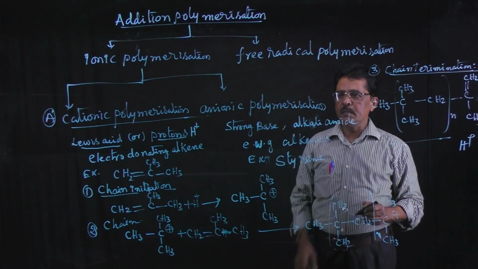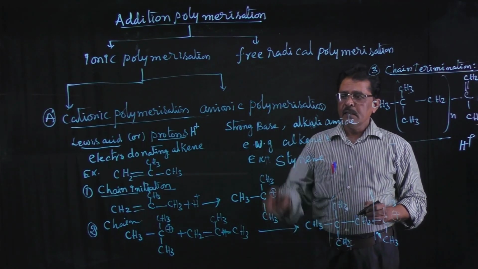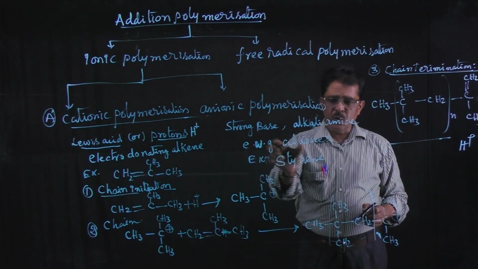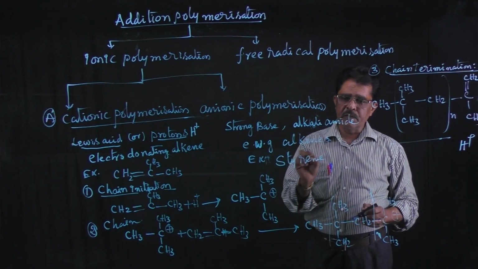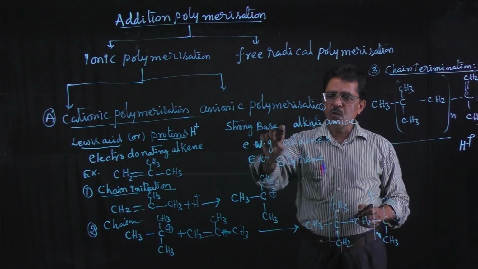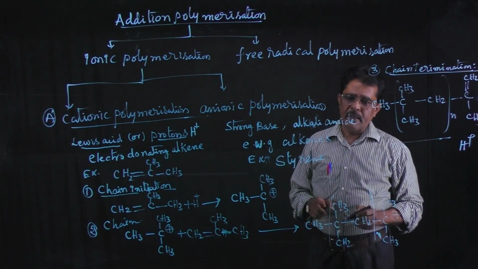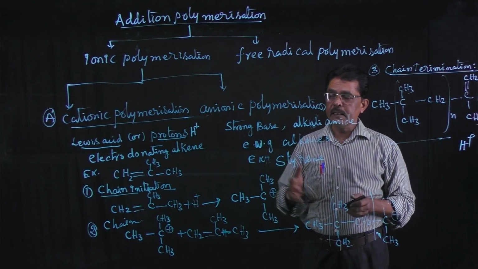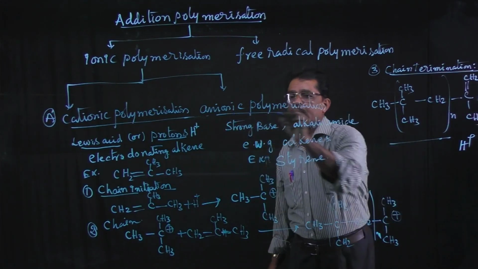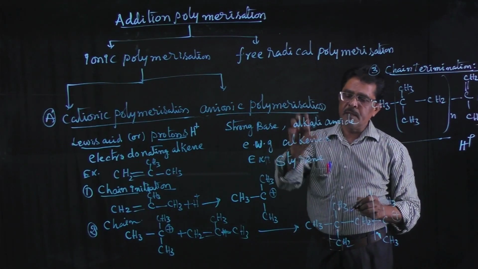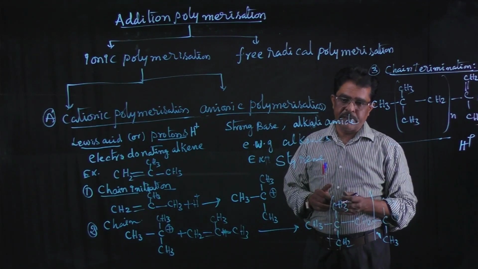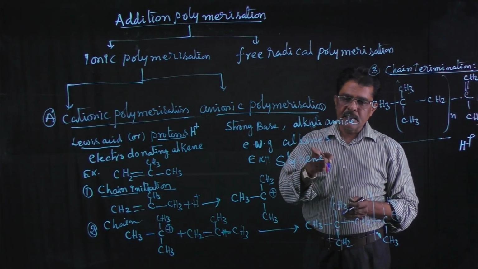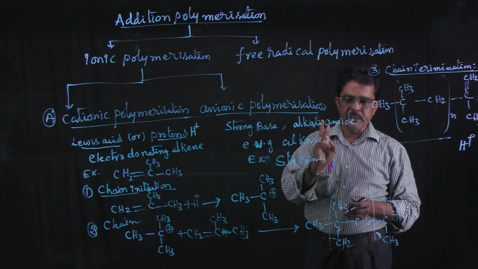Let us discuss anionic polymerization. In anionic polymerization, alkenes having electron withdrawing groups, in the presence of a strong base or alkali amide, undergo the polymerization reaction. This reaction is said to be anionic polymerization. In this reaction, the anion is the initiator. Here also the same process takes place: three steps, chain initiation, chain propagation, chain termination.